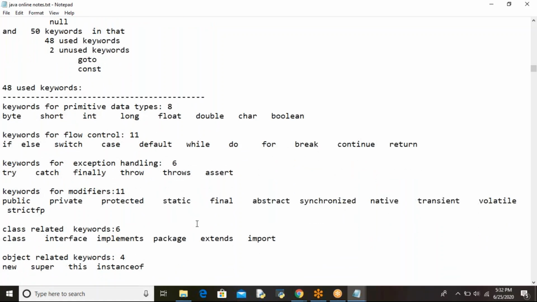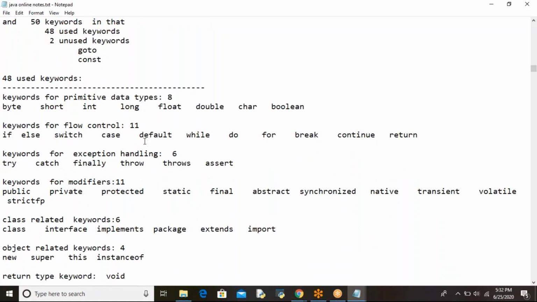And we have 12 modifiers actually, but the default modifier is already added to the keywords for flow control. That's why here we are saying keywords for modifiers as 11. Default is also one modifier, but still we have added that to flow control keywords. That's why here we are saying it as 11: public, private, protected, static, final, abstract, synchronized, native, transient, volatile, strictfp.